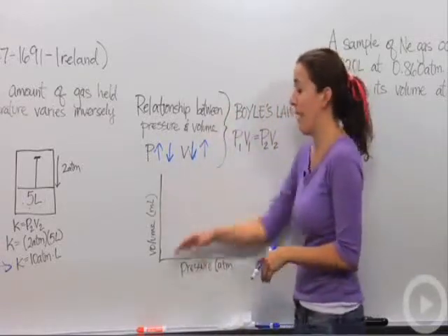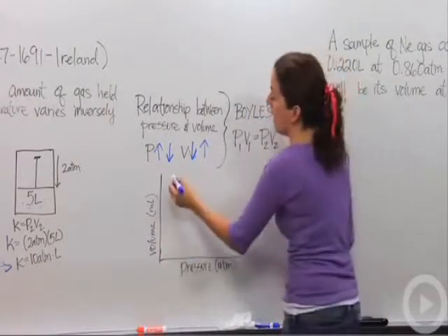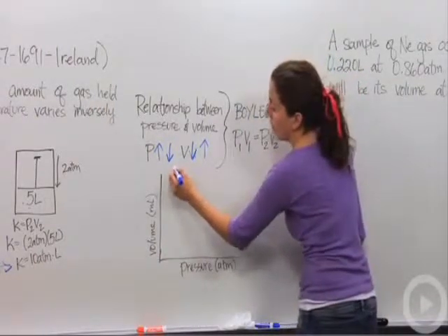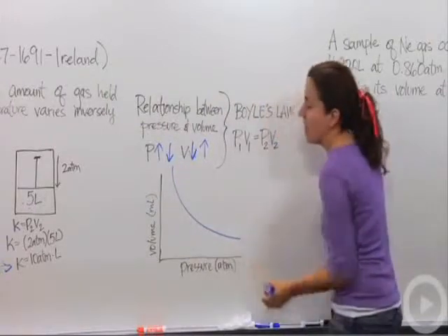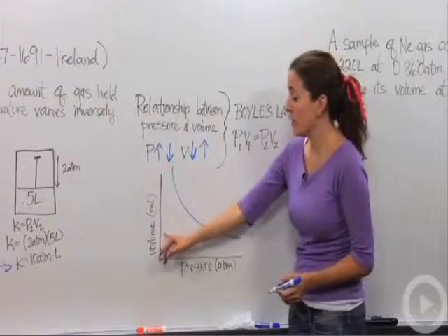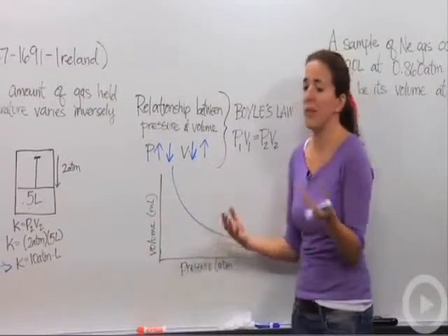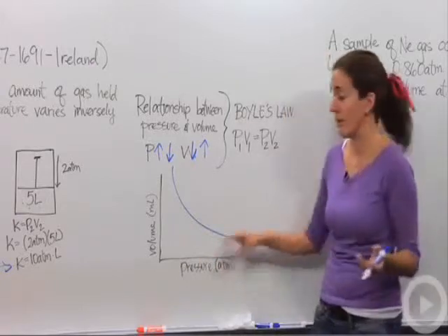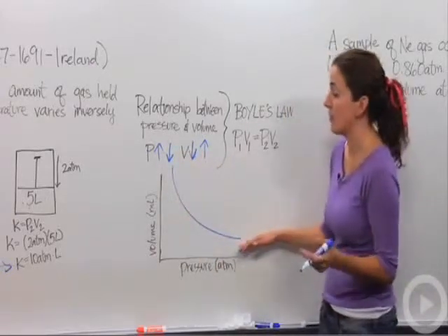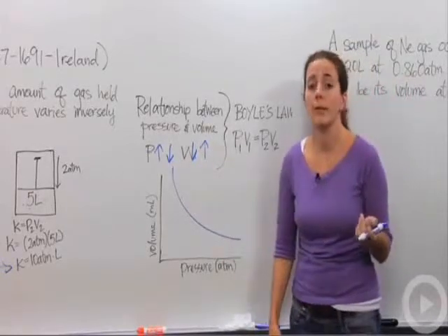So how do we graph that? Well, if we have volume on the y-axis and pressure on the x-axis, and we were to graph all our points, it would have a graph that looks similar to this. Notice that the volume will never reach 0, and the pressure will never reach 0. That is because you'll never have a volume that's nothing, and you'll never have a pressure that's nothing. So we can have a curved graph that looks similar to this. Notice it's also a negative slope because our relationship is inverse.